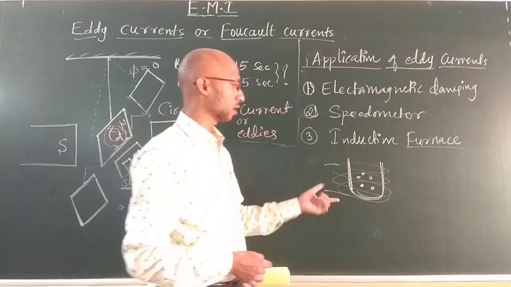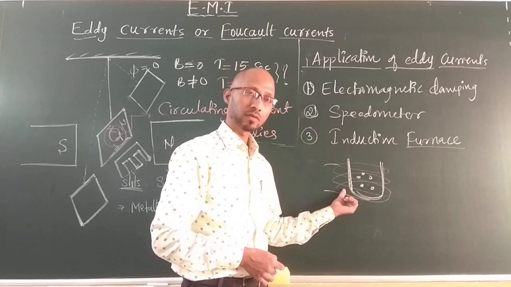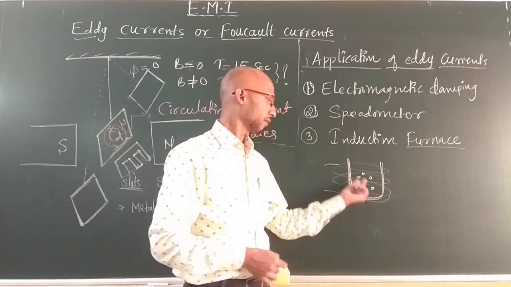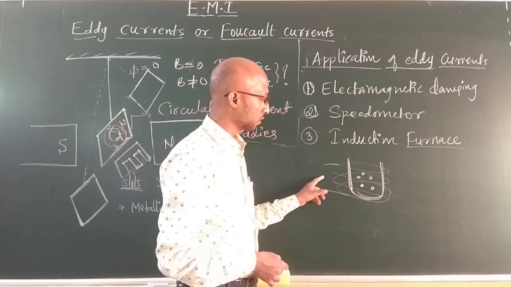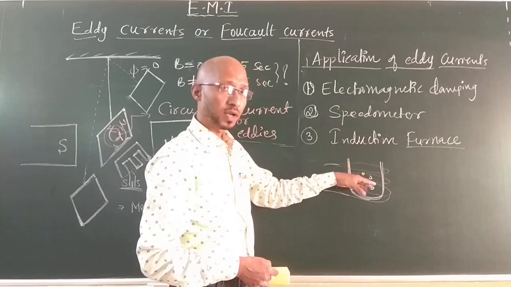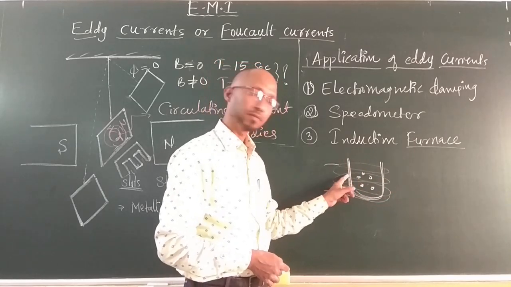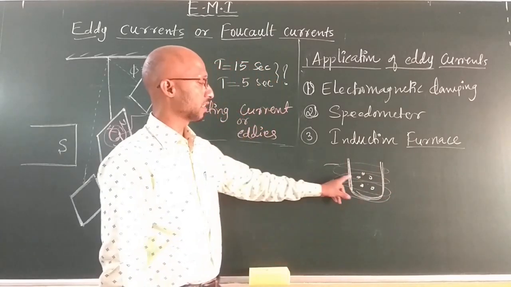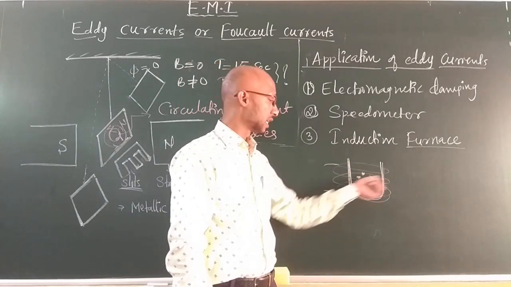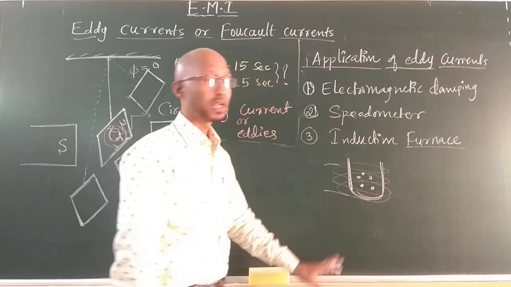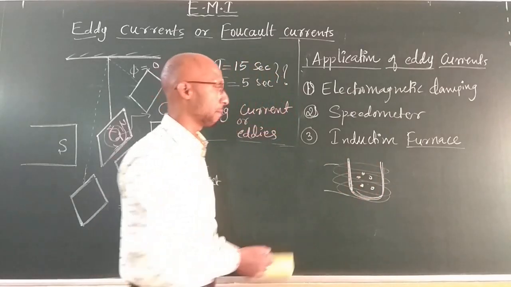How are they melted? We have a bucket, a bulk piece of conductor wound with copper wire. Inside the metal pieces, we have a reflector, and there are also small holes here. When the current flows in the conductor, it generates a magnetic flux. The magnetic flux linked with this bulk conductor changes, and it produces an eddy current. Because of the eddy current, a large amount of heat energy is generated. This is trapped with the help of reflectors, and a large amount of heat develops inside the metal, hence the metal is melted.